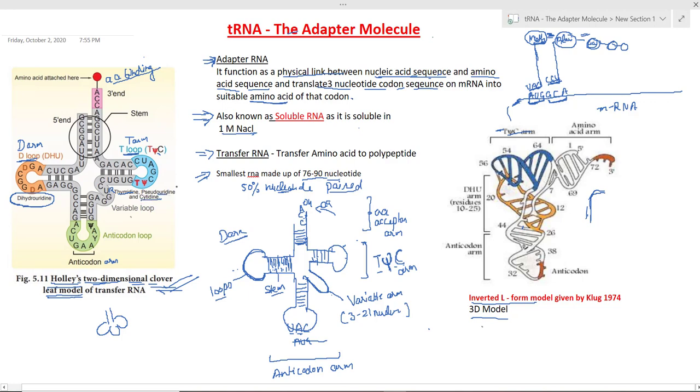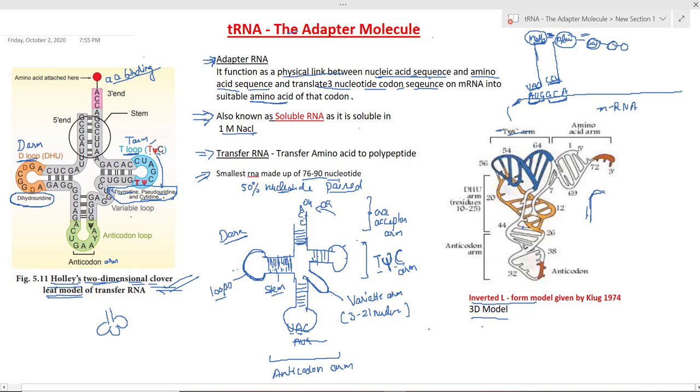These are unusual nucleotides present on the T arm, or we can say the T psi C arm or T loop. T for thymidine, psi for pseudouridine, and C for cytidine. These are the 3 unusual nucleotides it is named after, so it is known as the T psi C loop.